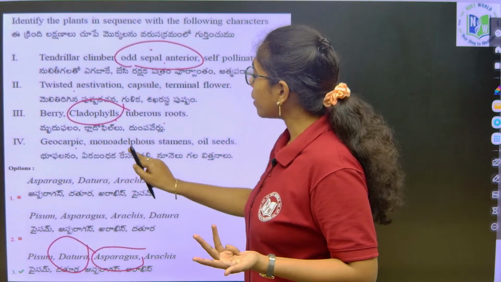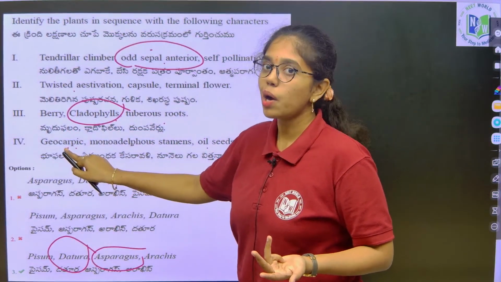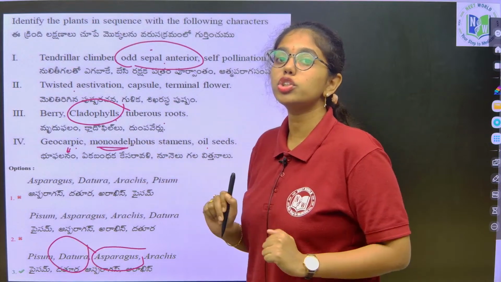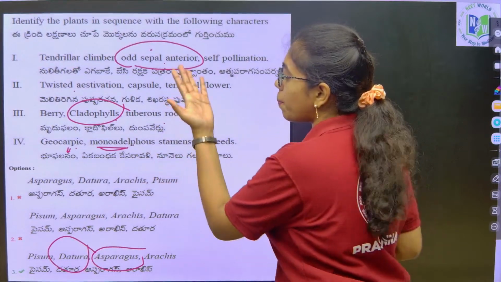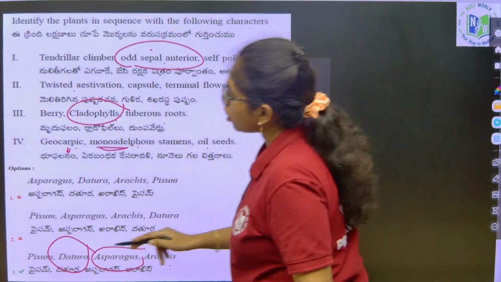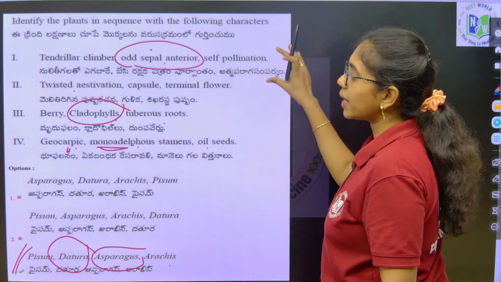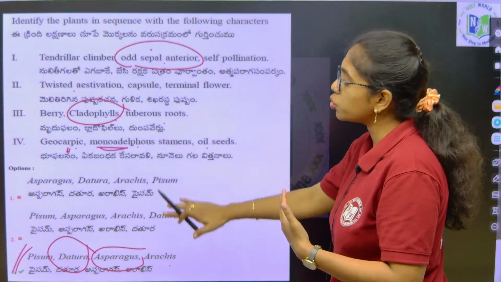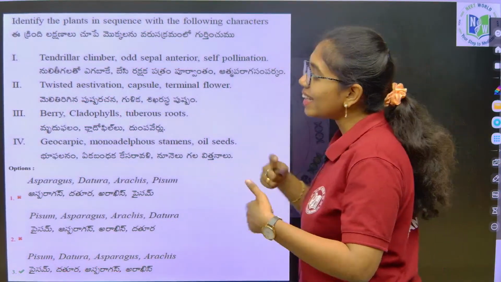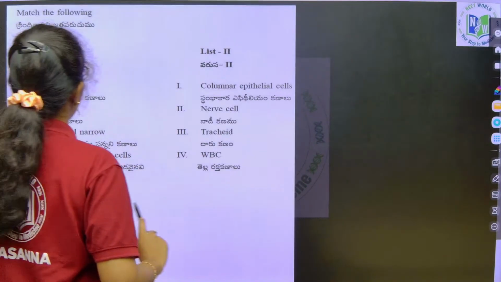Next, geocarpic, monadelphous and oil seeds. Geocarpic is seen in what? Groundnut, Arachis hypogaea, and the monadelphous condition again belongs to what family? Fabaceae family. So, the best example with these characteristics is what? Groundnut, Arachis. So, the option we have to choose is this. Clear? The characteristics are given, we have to analyze them and choose the option, that is it. It is as simple as that. Nothing but a little application asked from the morphology of flowering plants chapter.